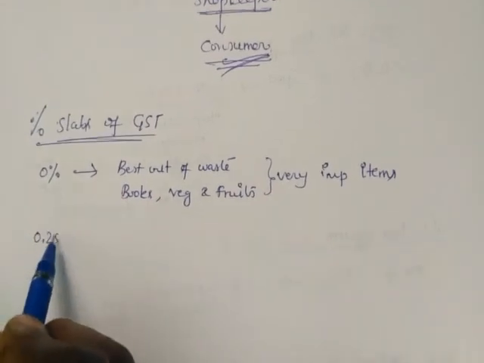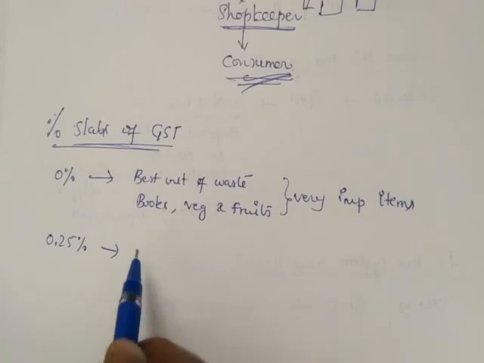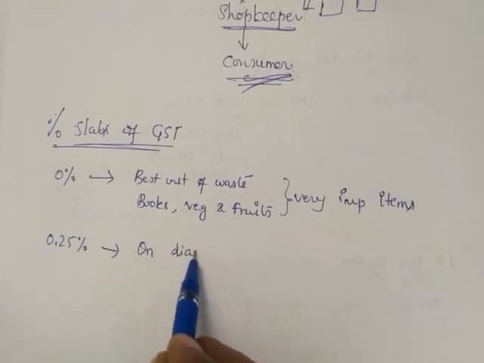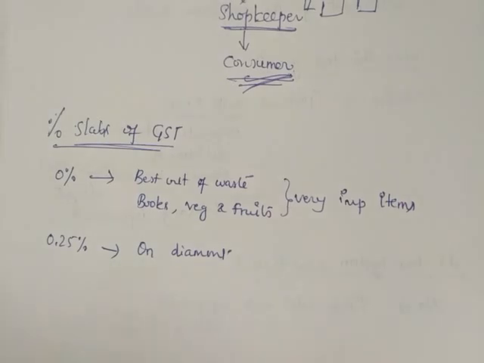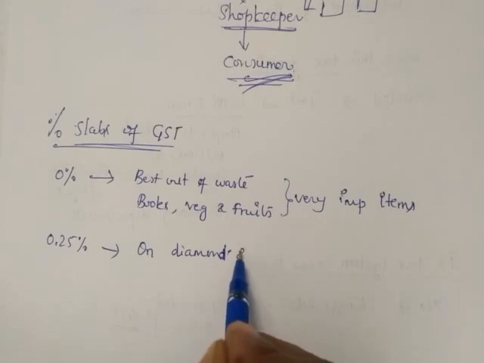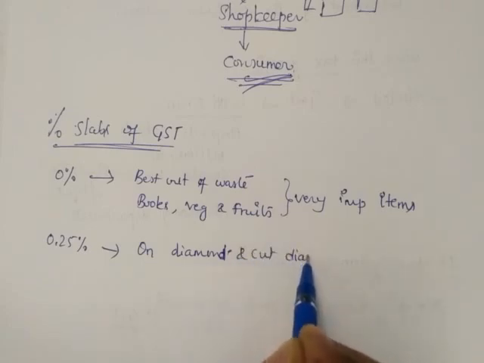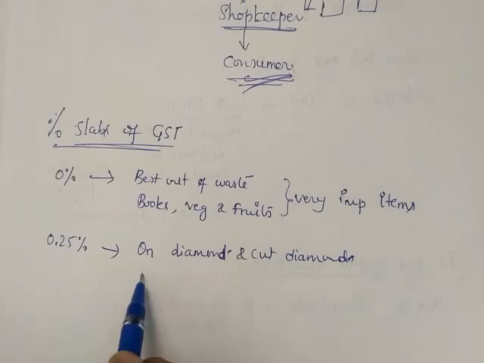The next one is 0.25% tax on diamond. This 0.25% is applied on diamond and cut diamond, on particular stones.